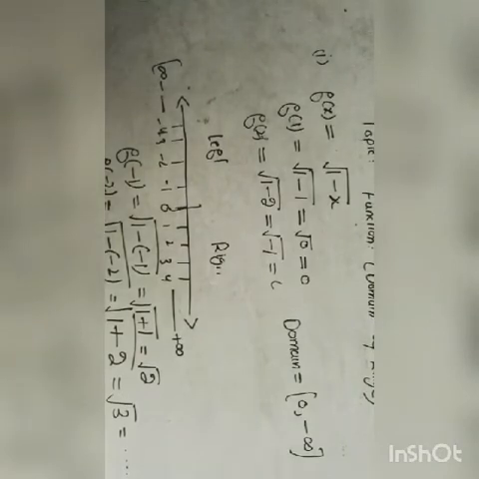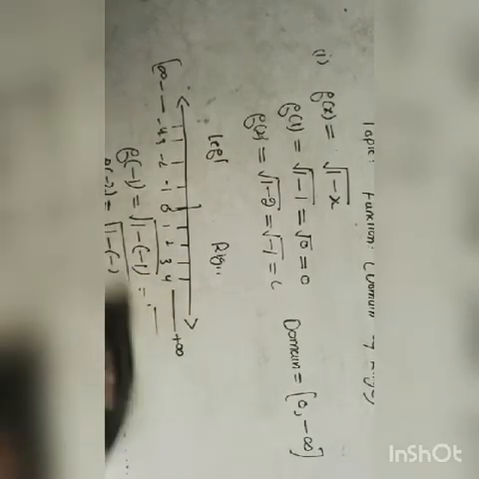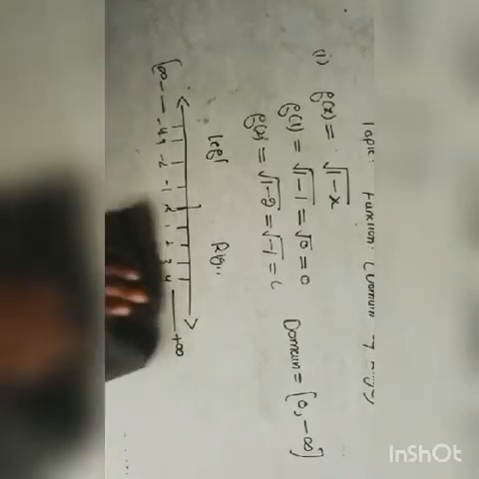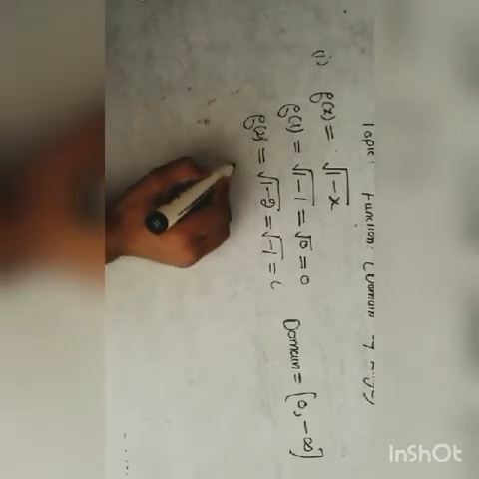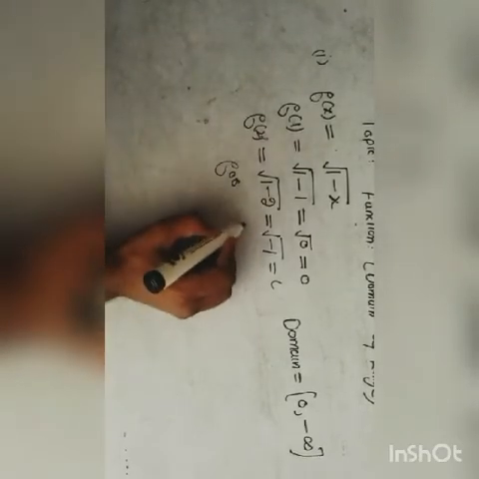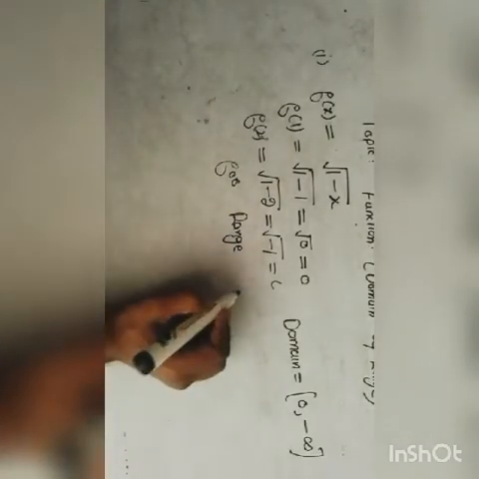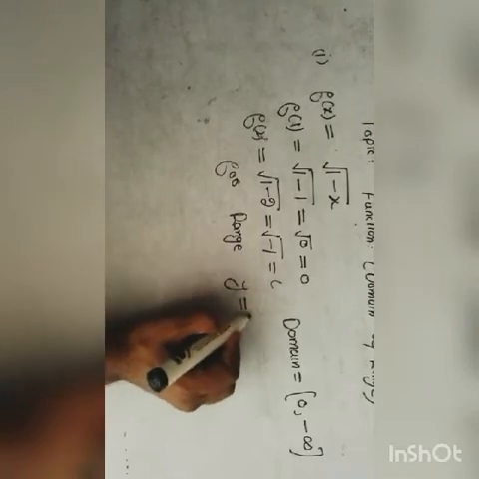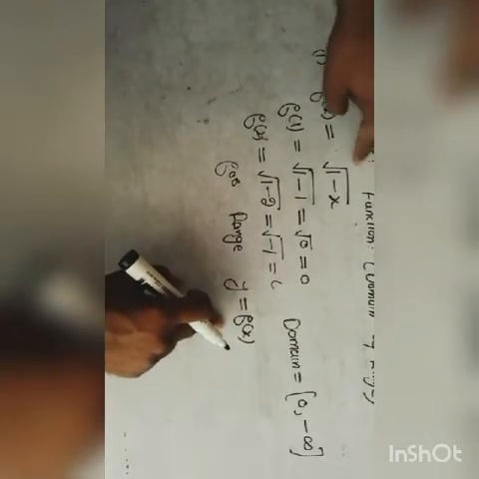So now we want to find the range of the function. This is the other method. You can write here for range, as we know that y is equal to f of x, and f of x is equal to square root of 1 minus x.